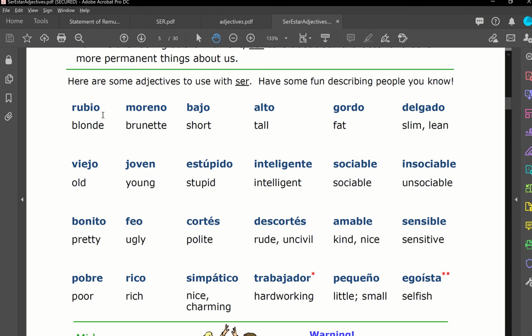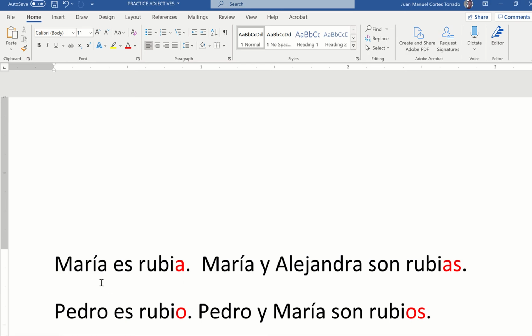But if I want to say that Maria is a woman, she's blonde, Maria is rubia, you see? So for masculine, I use rubio. For feminine, I use rubia.